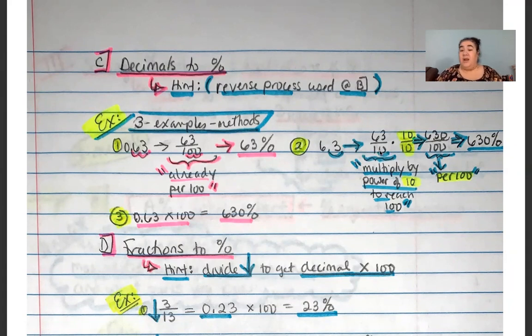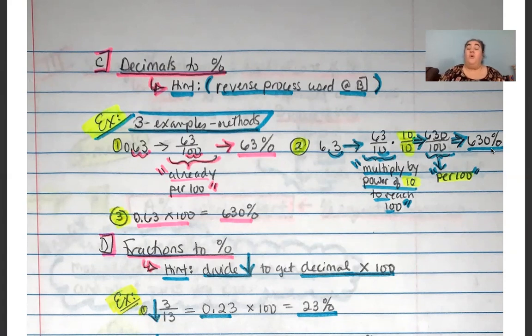Well, that's not out of 100, and I'm looking to convert into a percent. But that's easy because I do have a base 10 denominator, so I simply have to multiply it by whatever power of 10 is necessary to get me to 100. Since I'm at 10, I just need to multiply by 10. But obviously, rules of fractions, whatever you do to the bottom, you must do the top, and vice versa. So we multiply both top and bottom by 10, and now I have 630 out of 100. And that indeed is how I can get to my percent. 630 out of 100 means it's 630%. And 6.3, when converted to percent, is just that, 630%.